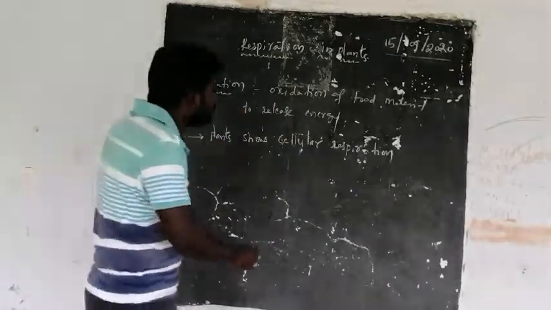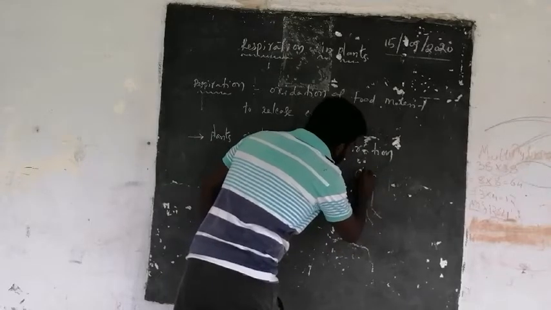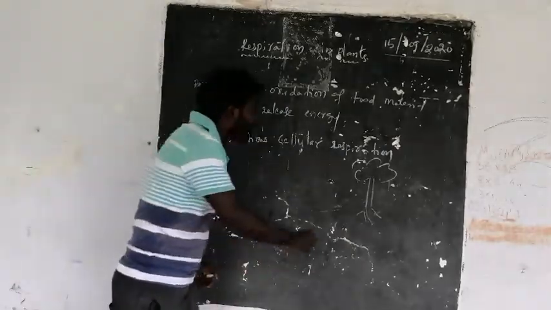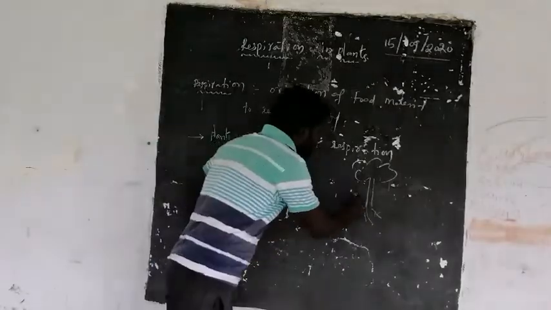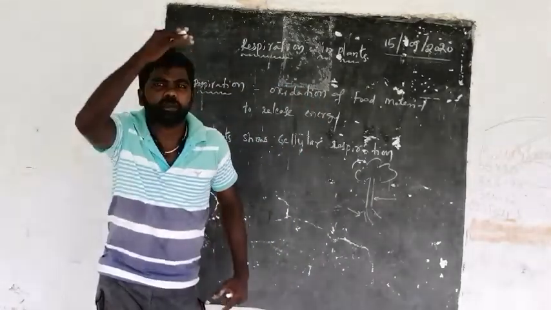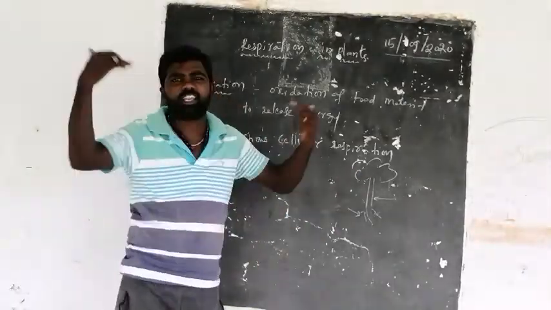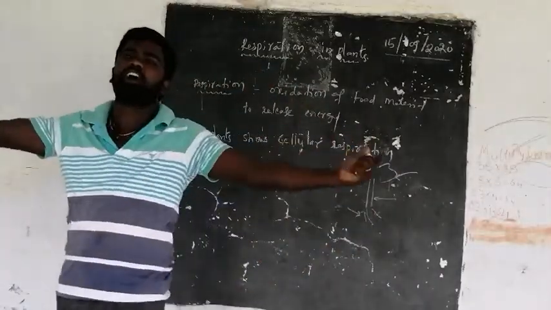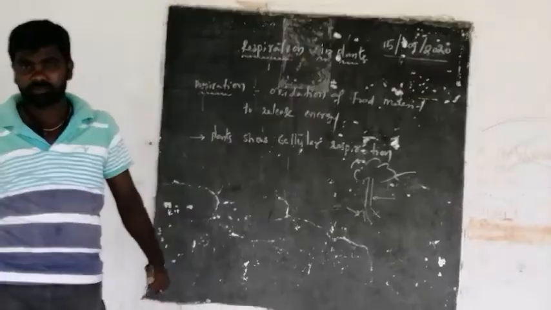For example, this is a plant, or this is a tree, and the tree can take oxygen through roots. It can take oxygen through the stems, or epidermal tissue cells present on the stem can take oxygen and liberate carbon dioxide, and leaves can take oxygen and liberate carbon dioxide during respiration.